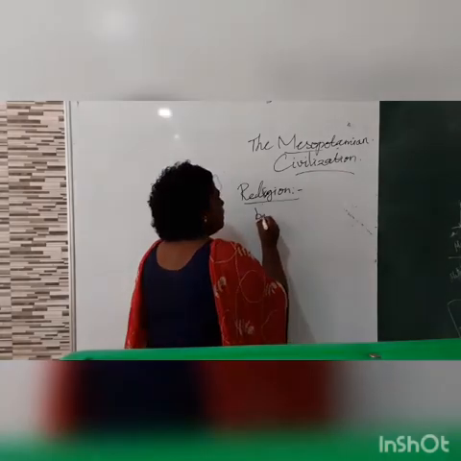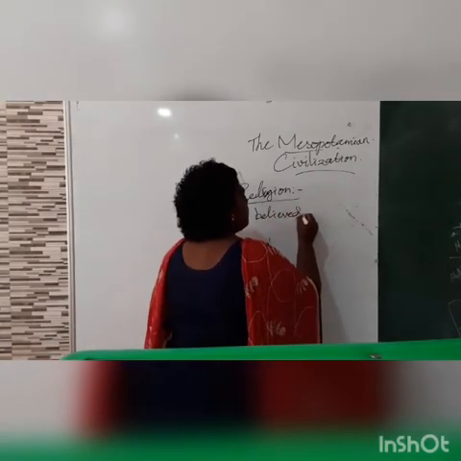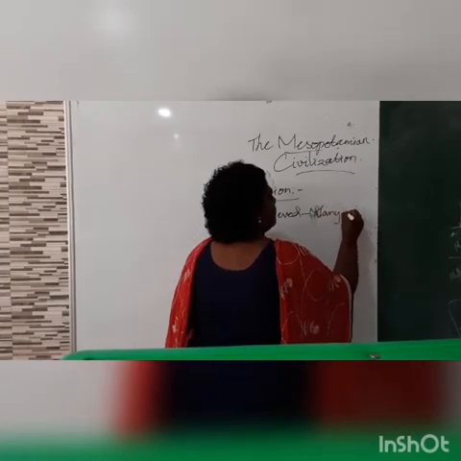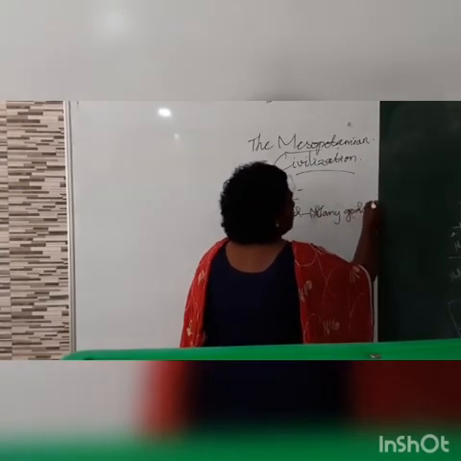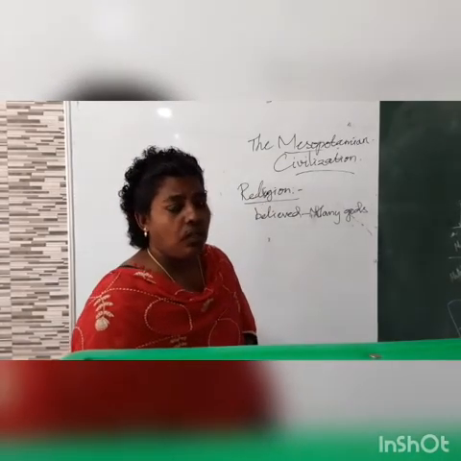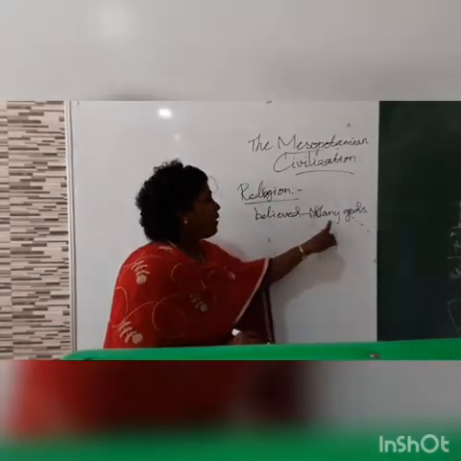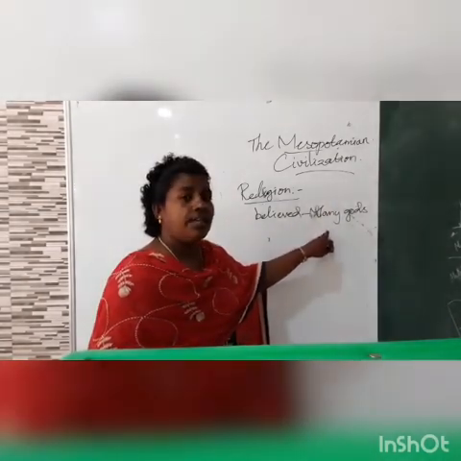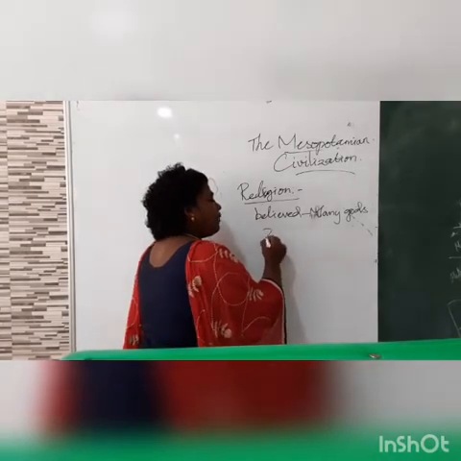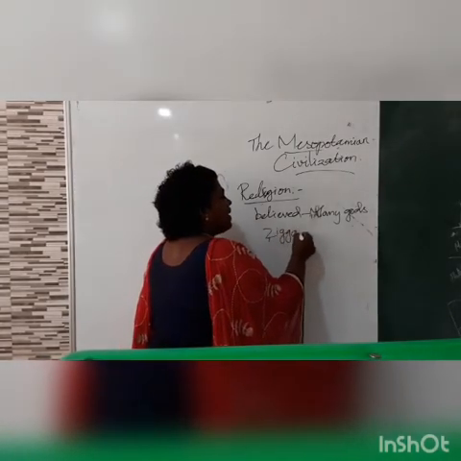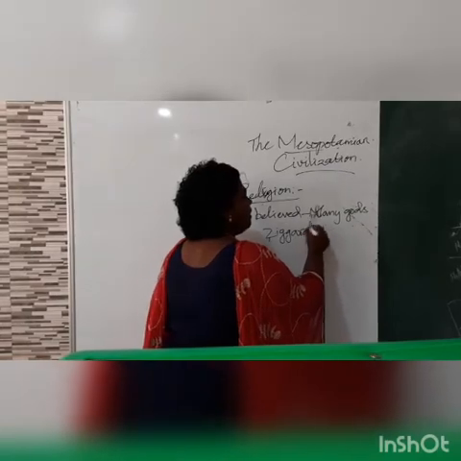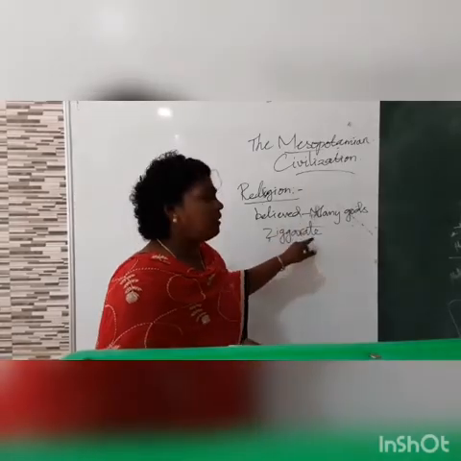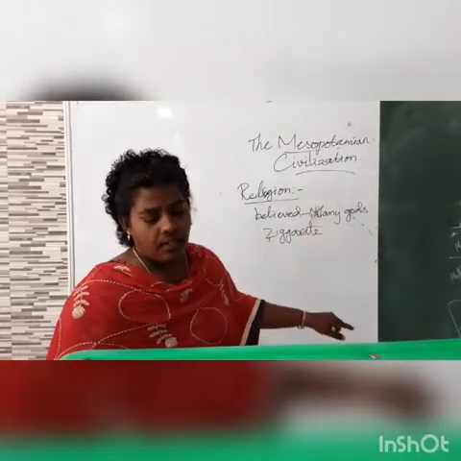In every city, they had their own gods. They constructed temples and dedicated them to their gods and goddesses. Ziggurats were constructed for the main god, which we call the patron god.